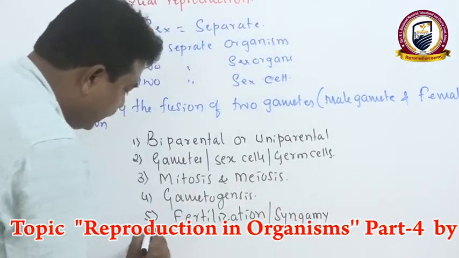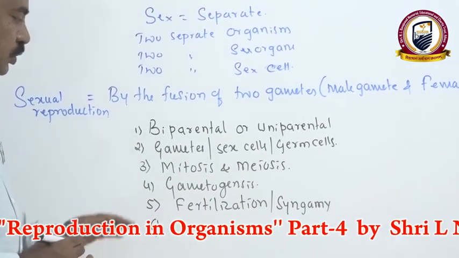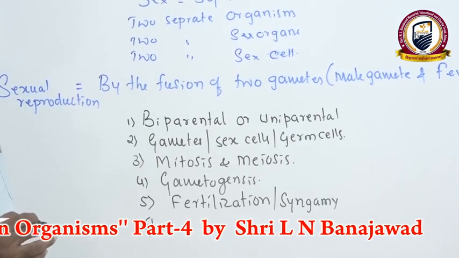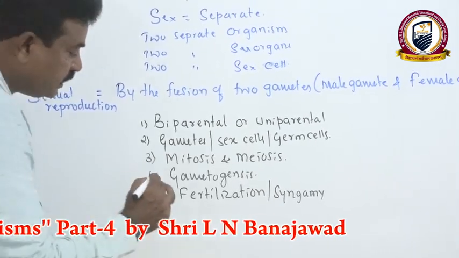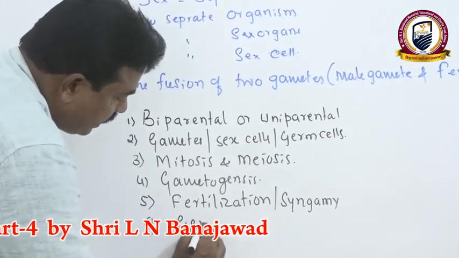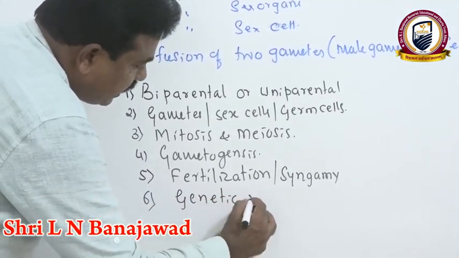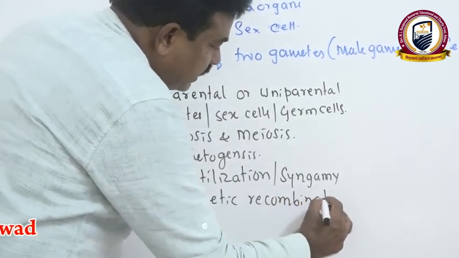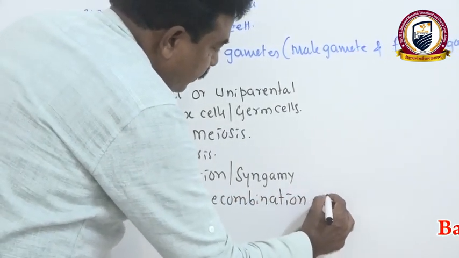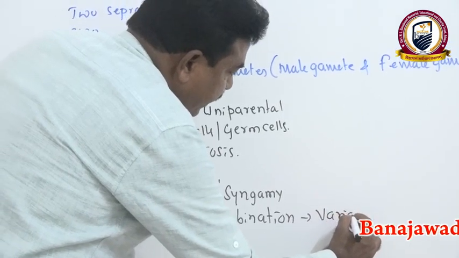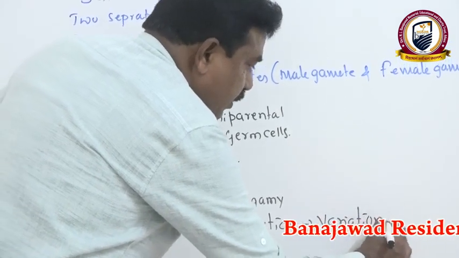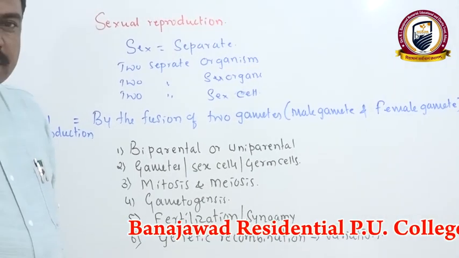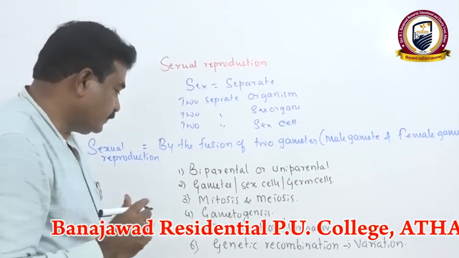Most important, the genetic material of two different organisms fuses, so there is a chance of genetic recombination and variations arise. These variations help evolution. Therefore we always say variations are the food of evolution.